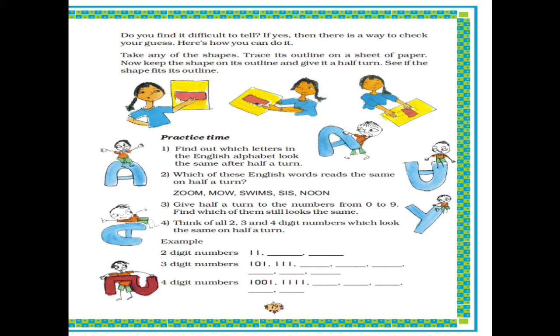Now this you can do at your home. This is an activity. What you can do is, you can draw the shape on a sheet of paper, then cut it, then take it and turn it by half. Then you have to observe whether the cut shape fits in that cut paper or not. If it fits, that means it will remain the same shape. So this you can do at your home as an activity.